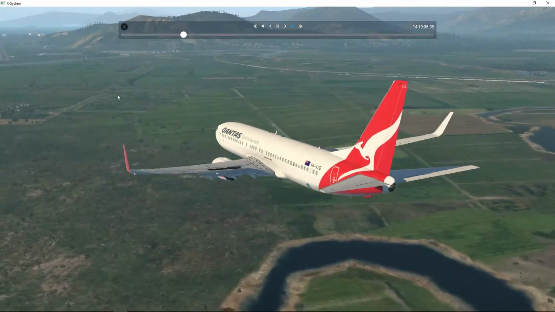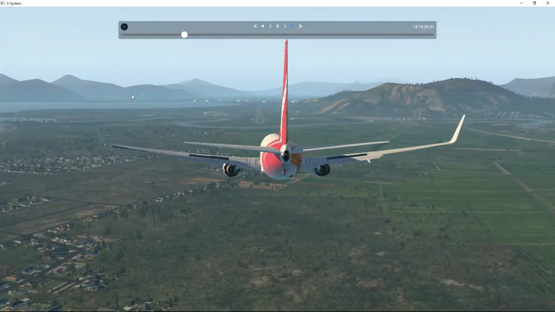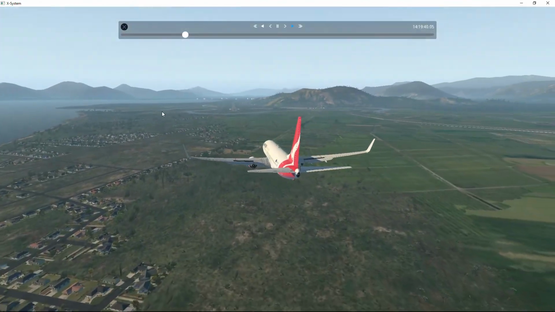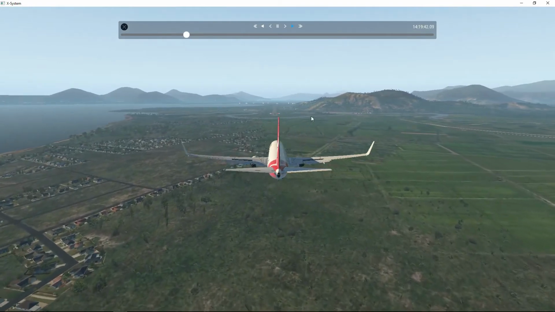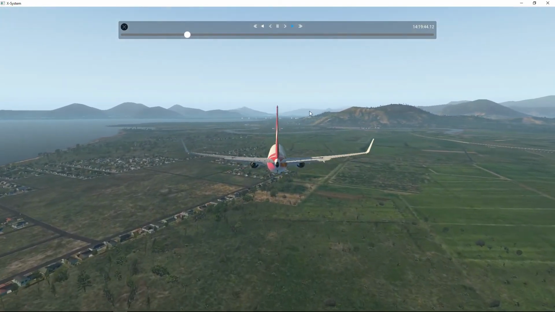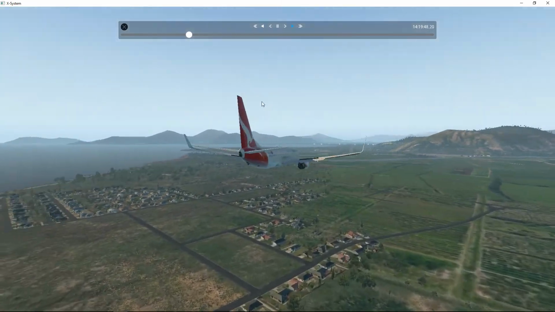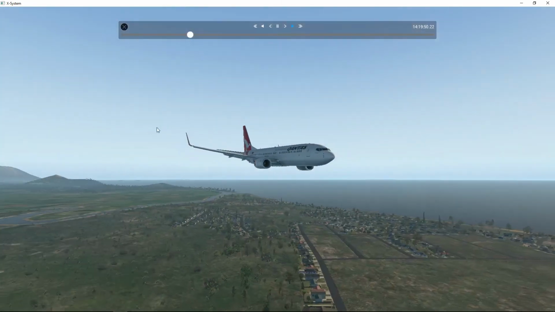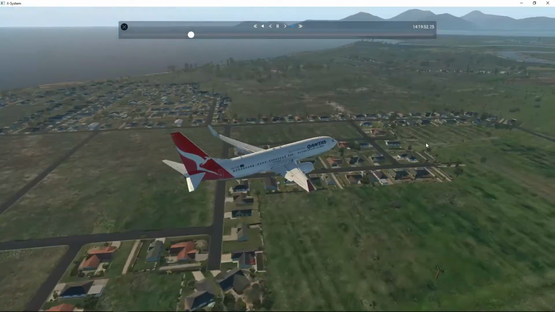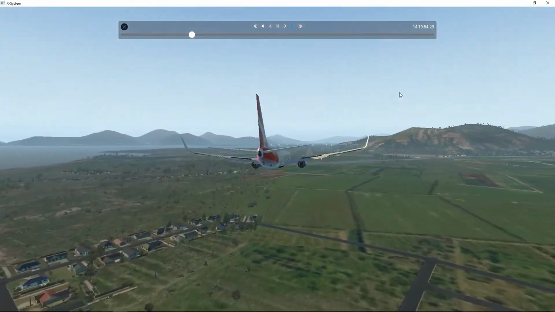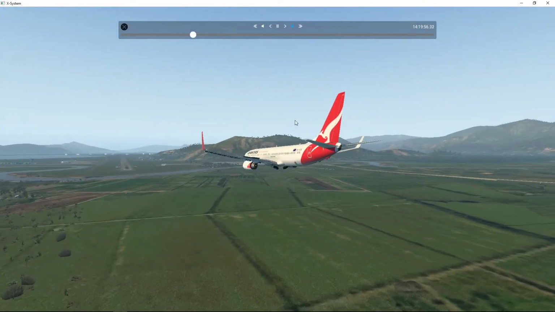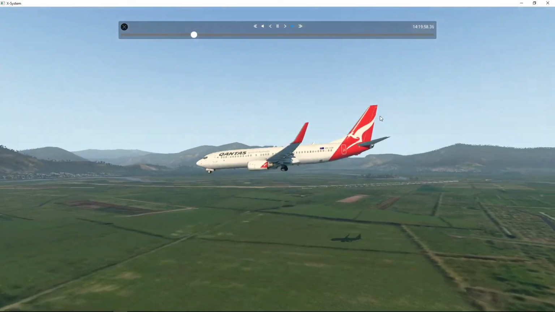You can see we're now extending those air brakes. Plane is coming in. I'm going to give it a bit of a side view and just see how we landed with the wheels. We still don't have those wheels out, but I think they will come out soon, and so we can see them coming out now.